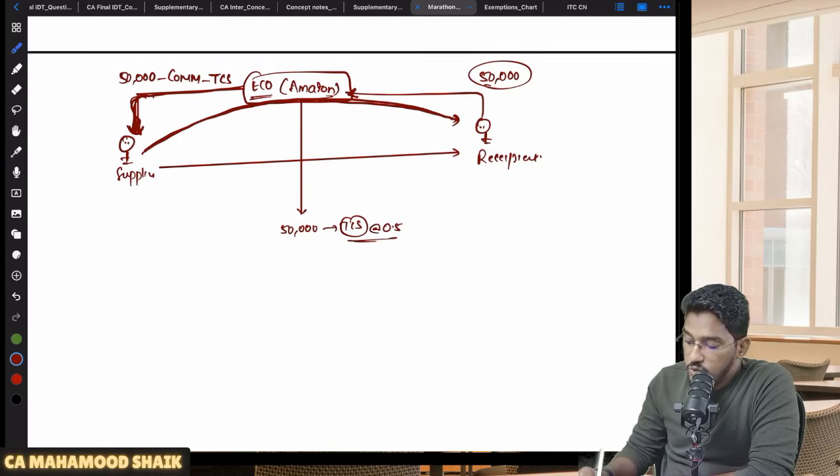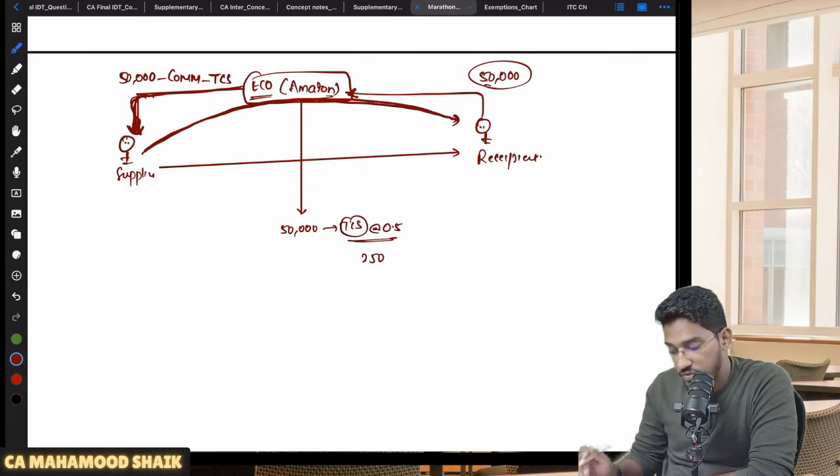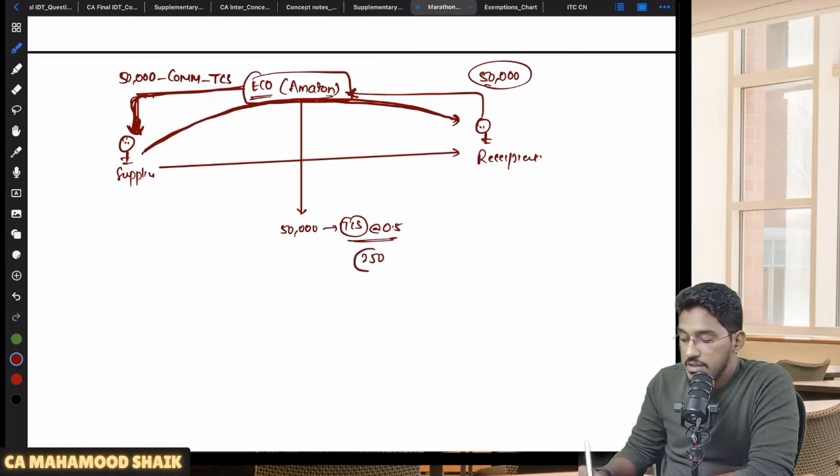Okay, sir, what will he do with that 0.5%? He has deducted, let us say, if I calculate it here, it will come to somewhere around 250. So what will this e-commerce operator do with that TCS amount? He has collected TCS under section 52, and only the balance he is remitting it to the supplier.